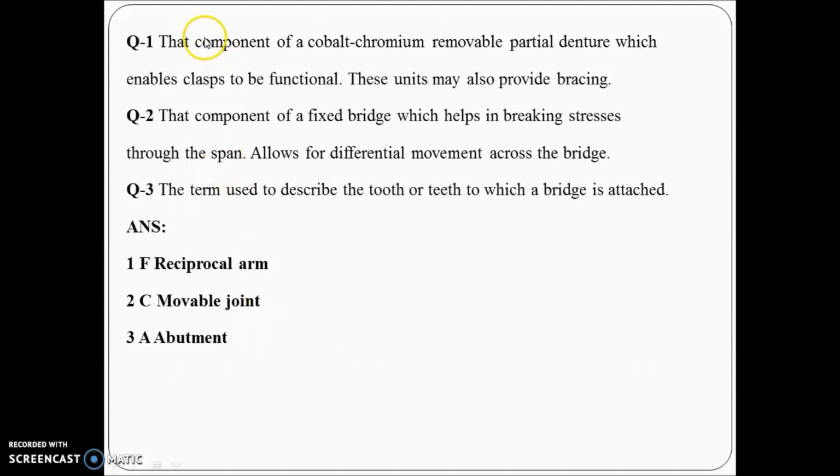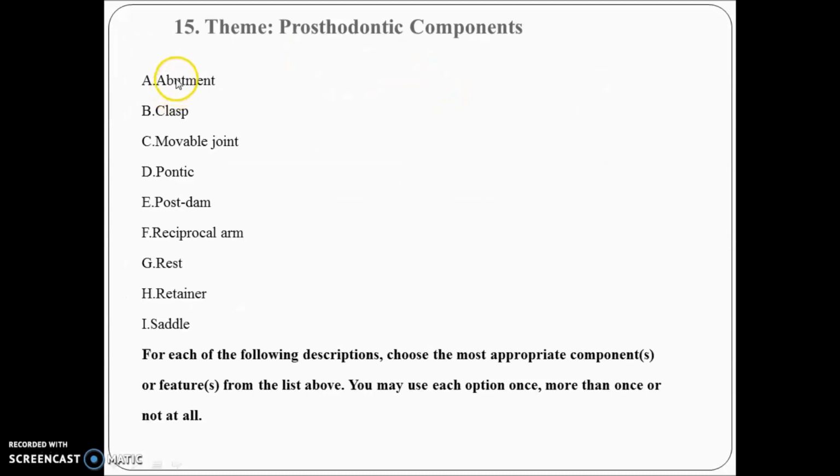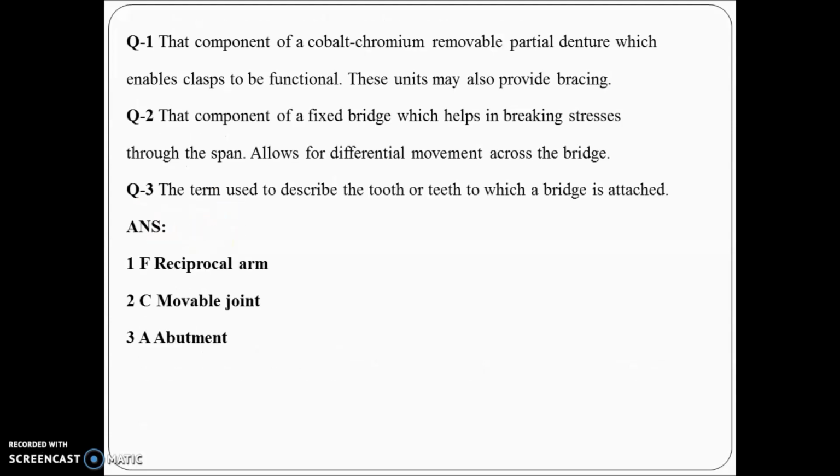The first scene is: which component of a cobalt chromium RPD helps the clasp to be functional and also provides bracing? So let's go back to your components. Which of these components will help you in bracing and make the clasp functional? That is your reciprocal arm. Sometimes you have to select multiple options also. Here we have only one option, that is reciprocal arm.